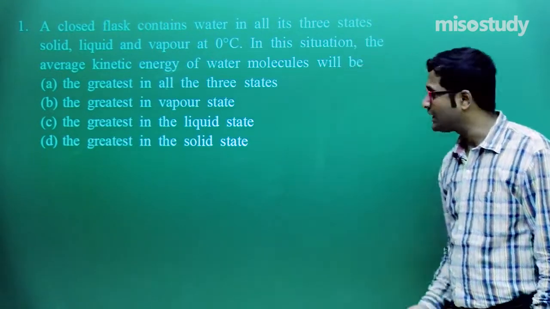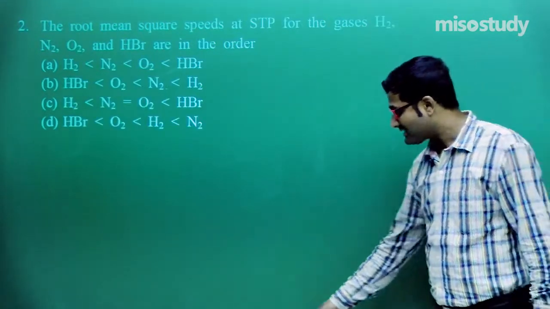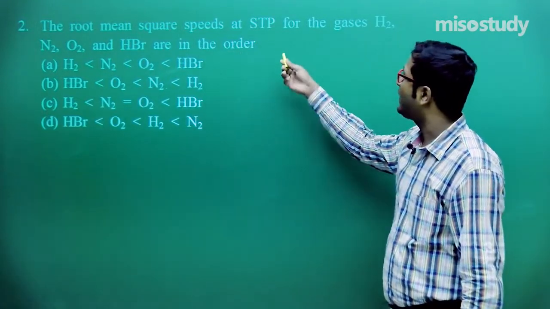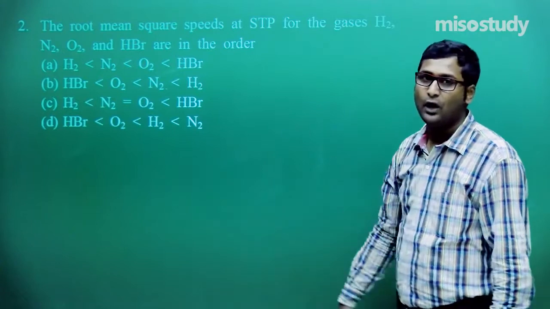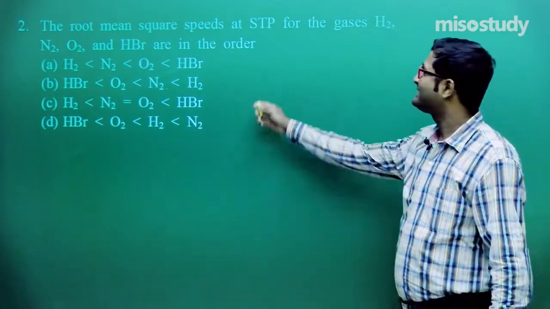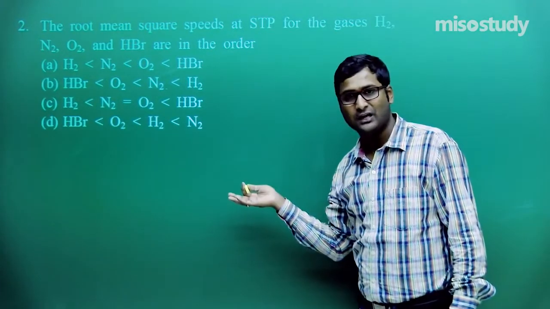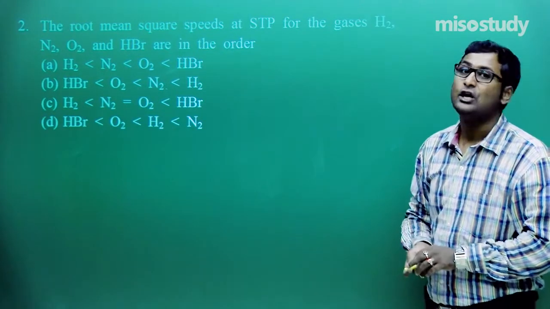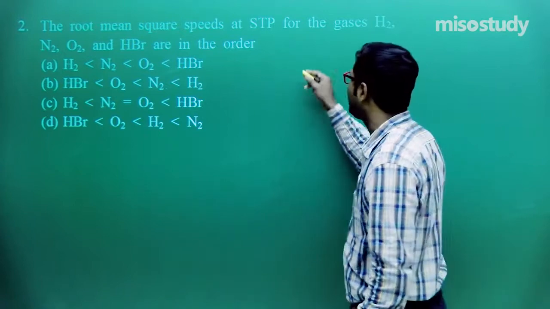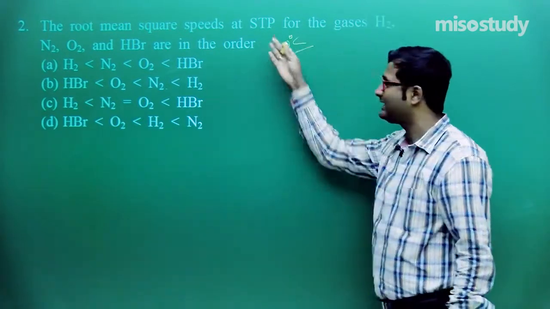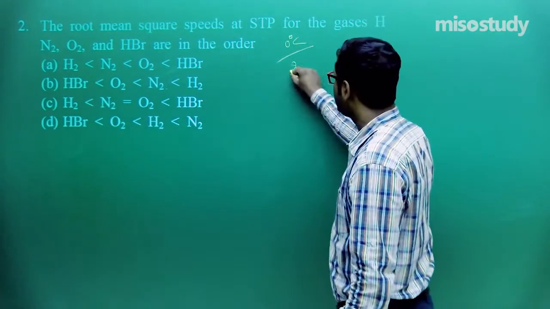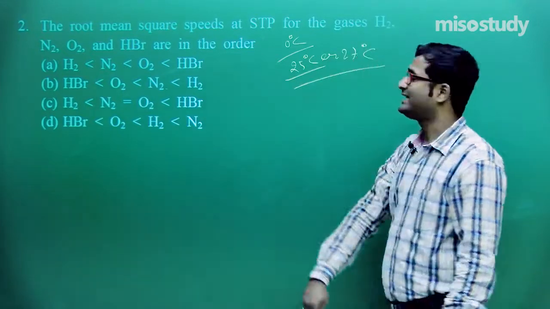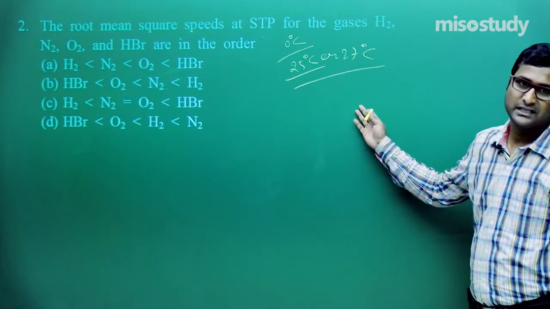This is NEET special. Now look, as I told you earlier, the question is the root mean square speed at STP. What is STP? This is standard temperature and pressure. Do you remember? There are two types, STP and NTP. NTP is normal temperature and pressure. If temperature is 0 degrees Celsius, then generally it is STP. If temperature is 25 or 27 degrees Celsius, that is NTP.